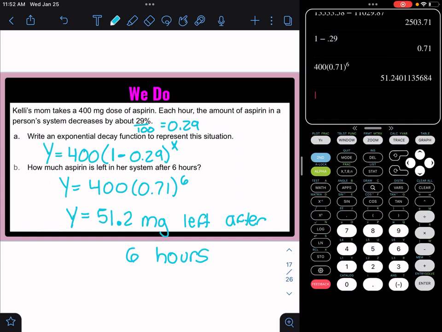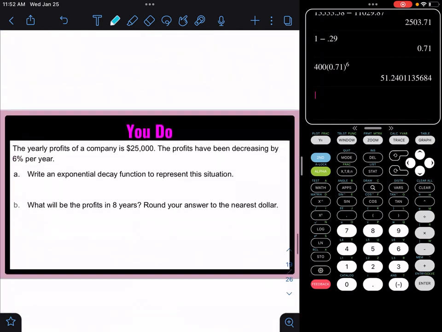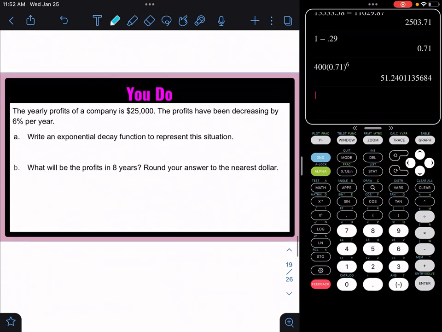Alright, now I want you guys to try this you-do problem. So, let's try this problem right now. It says, the yearly profit of a company is $25,000. The profits have been decreasing by 6% each year. And we have to write a function for this.